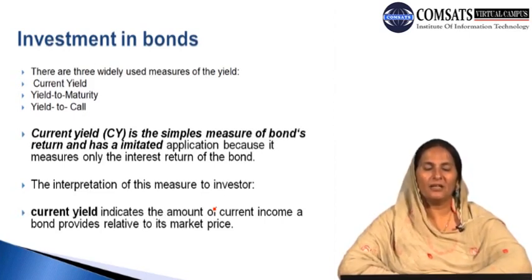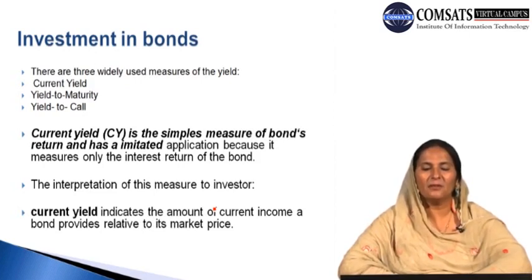As far as the detail of yield is concerned, current yield, abbreviated as CY, is the simple measure of a bond's return and has a limited application, because it measures only the interest return of the bond. And what is the speciality of this? It indicates the interest return of the bond at the particular current time period.